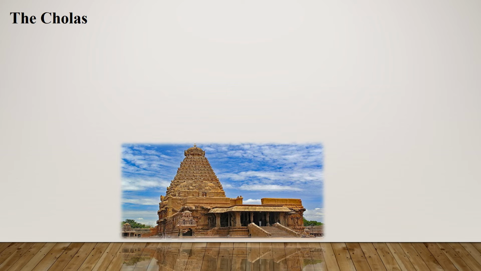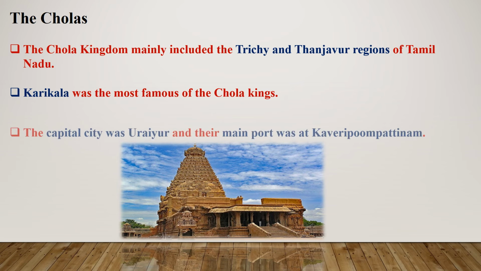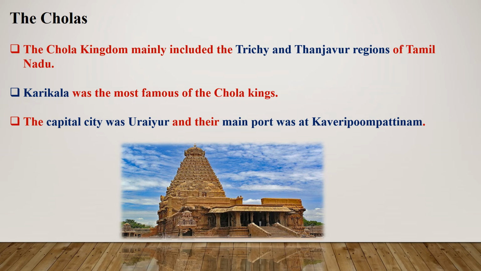Let me see about the Cholas. The Chola kingdom mainly included the Trichy and Tanjavur regions of Tamil Nadu. Karikala was the most famous of the Chola kings. The capital city was Urayur and their main port was at Kaveri Pumpattinam.